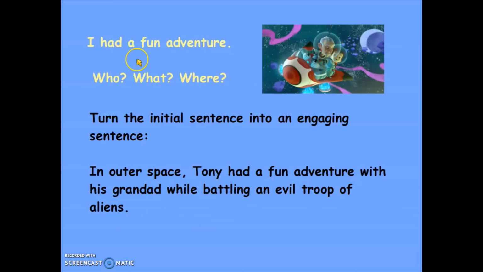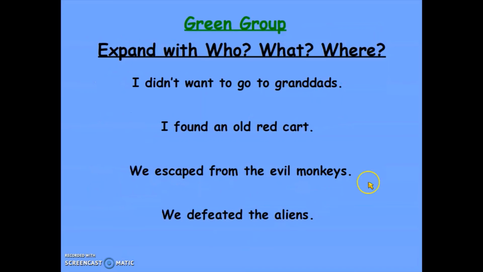Just like we did before, where we turned this sentence, "I had a fun adventure," and we expanded it to "In outer space, Tony had a fun adventure with his granddad while battling an evil troop of aliens." I've taken the sentence and I've said who it was about, what was happening, and where it was happening. You need to do the same for these 4 sentences, taking inspiration from what happened in Taking Flight.